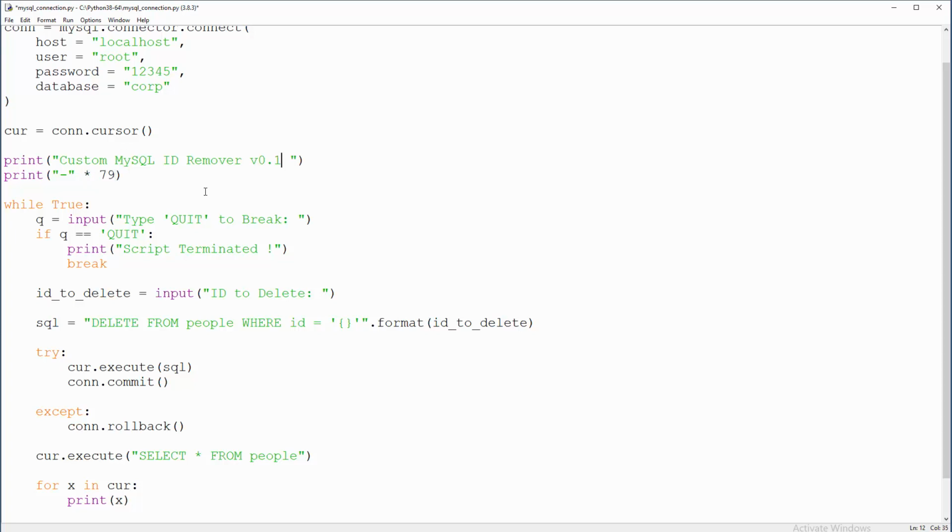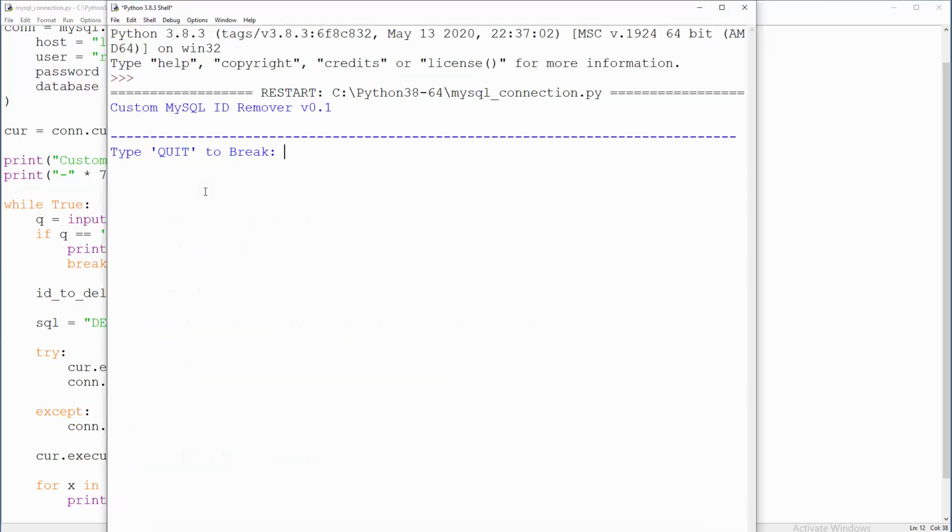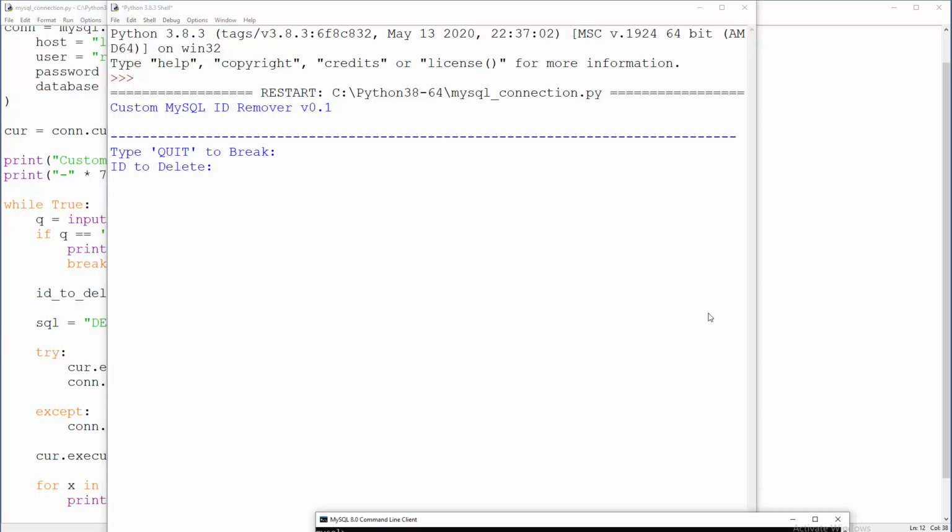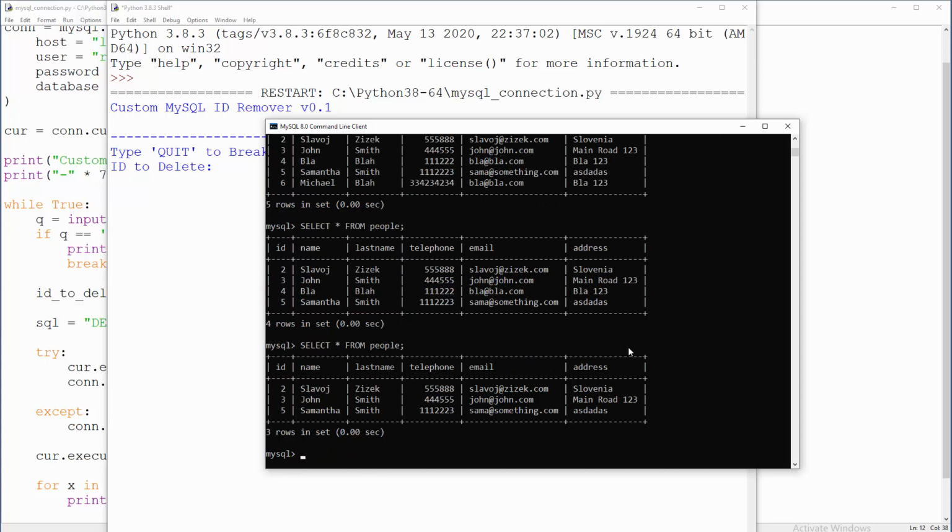And here we can have a little bit of vertical break with a backslash n, and F5. Okay, cool. Type quit to break. No, I'm going to press enter, and ID to delete. What we have here as leftovers is basically 2, 3 and 5.